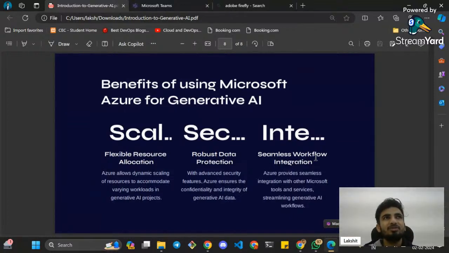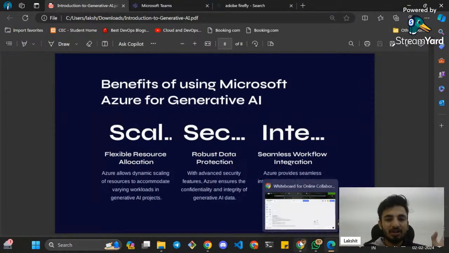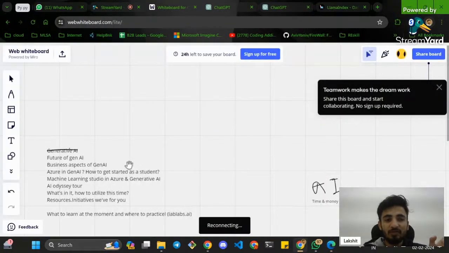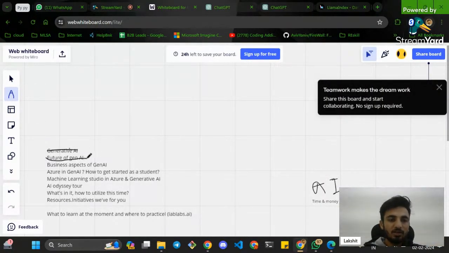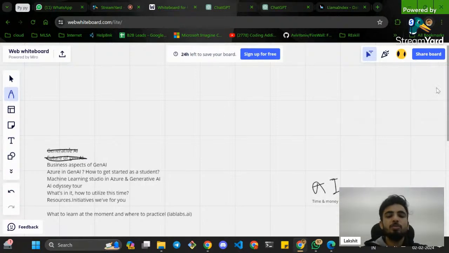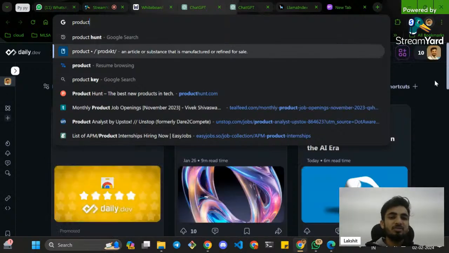They will never jump off to this term, right? So this is something very fishy. Definitely everyone should try to build some products out of this generative AI thing, and explore the aspects of generative AI. Try to build something out of it and launch it to Product Hunt. This is what Product Hunt looks like.